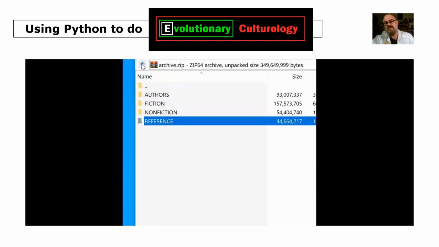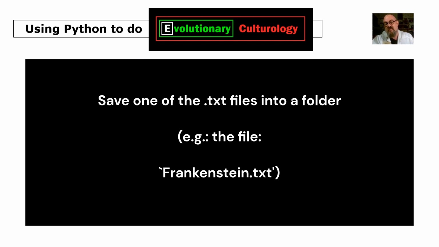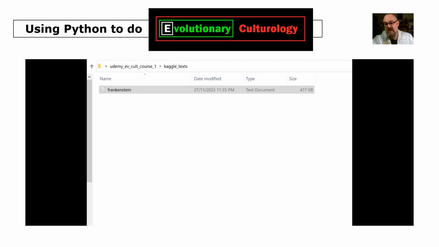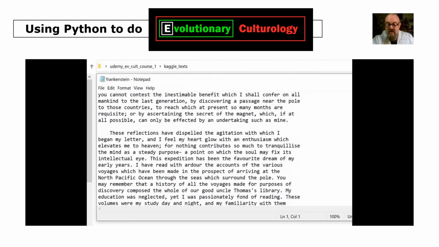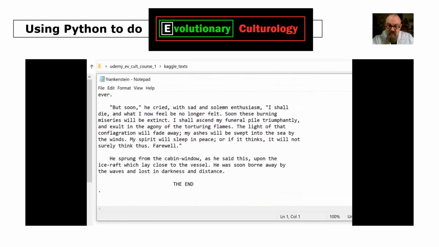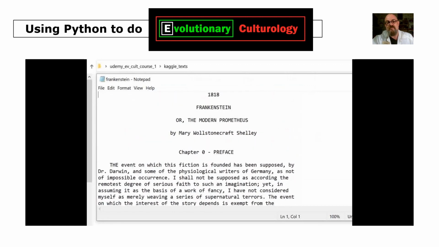So there's 4 folders, and we just want to go into fiction and grab the Frankenstein.txt. So that's the novel. So we'll go and copy and paste that. Copy that into a folder on our computer. I've just put it into this folder up here called EvCult course Kaggle texts. But you'll need to remember that path, that file path. We'll need it later. Let's open up the text file. There it is, Mary Shelley's Frankenstein. That looks like her novel, full of chapters, paragraphs, sentences, and words and characters. Yep, the end. Fantastic. Wonderful novel. Frankenstein by Mary Shelley. Good, that's what we want.